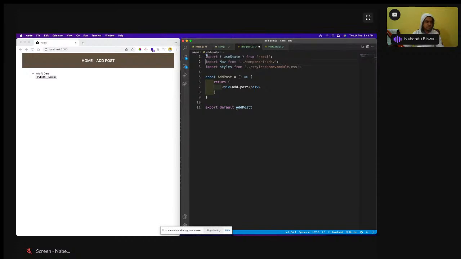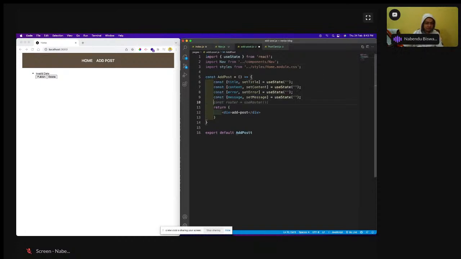Okay, home module is there, and then see, it's an add post, so it is going to have all those things like title and description, and then we are going to add it in a MongoDB database. So this is a complete tab. Okay, so let us have something over here, like set title and all these things. We are going to see what it is.